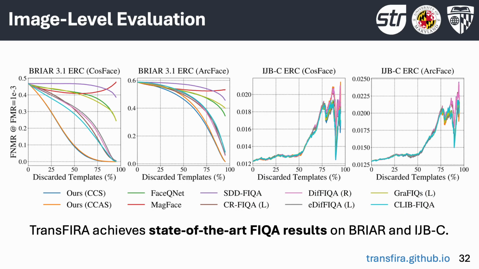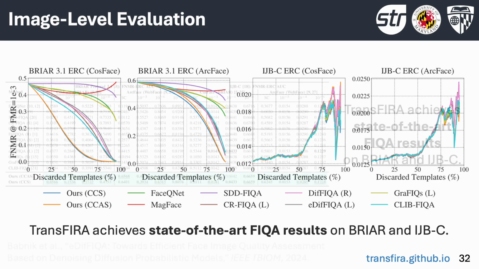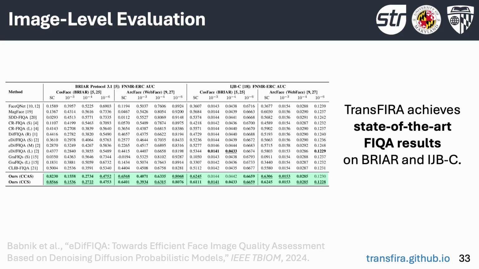TransFIRA also achieves state-of-the-art image-level FIQA results for Breyer Protocols 3.1 and IJBC. On Breyer Protocol 3.1, TransFIRA's FNMR ERC results are the strongest by a wide margin. On IJBC, TransFIRA also yields the strongest FNMR ERC area under curve scores, being matched only by EDIFFIQA within 0.0001 at some operating points.